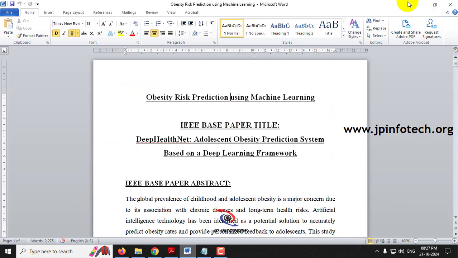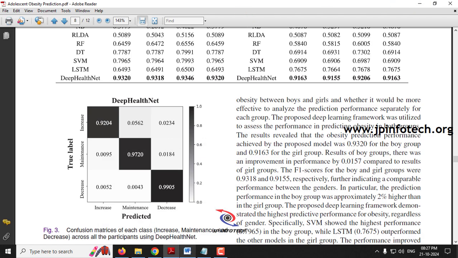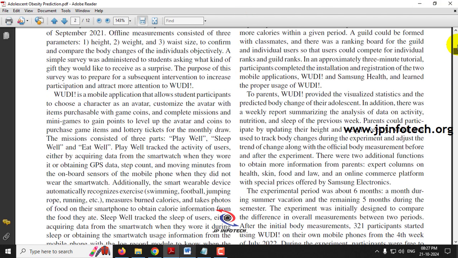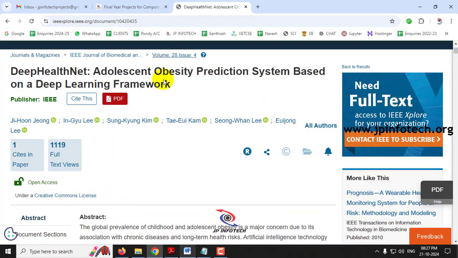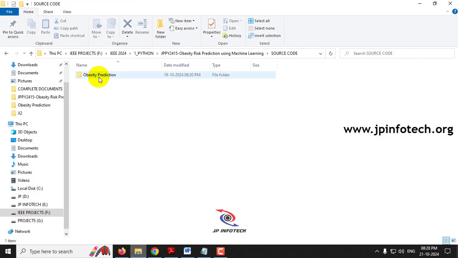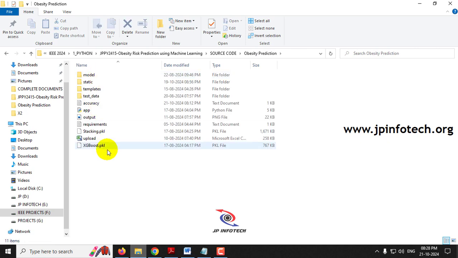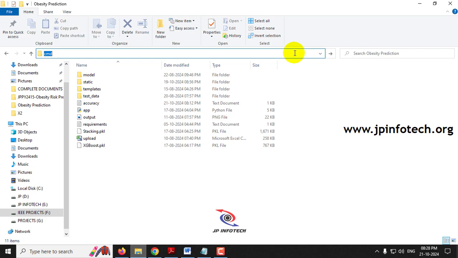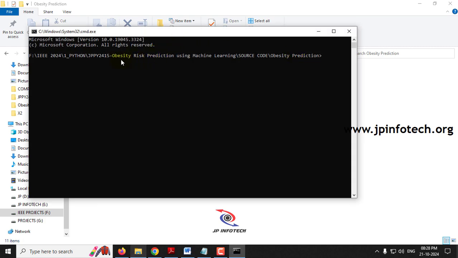Before execution, make sure that you have fulfilled the requirements mentioned in the requirements file, with the exact version of Python and the libraries installed. Inside the source code location, we'll have this obesity prediction folder. Inside that we'll have the app.py file. Here in the address bar, let me type cmd and click enter. The command prompt window opened with the exact location. Now type python space app.py and click enter, and kindly wait for a few minutes.